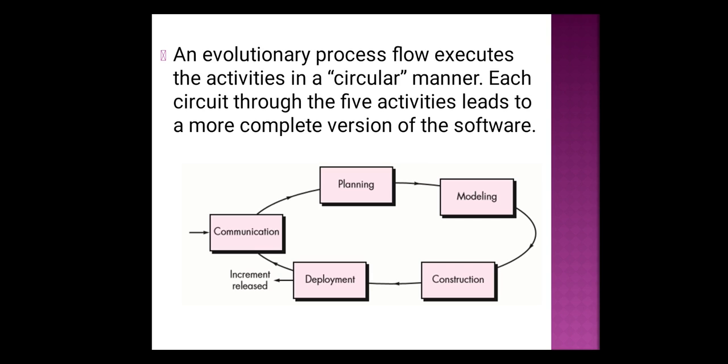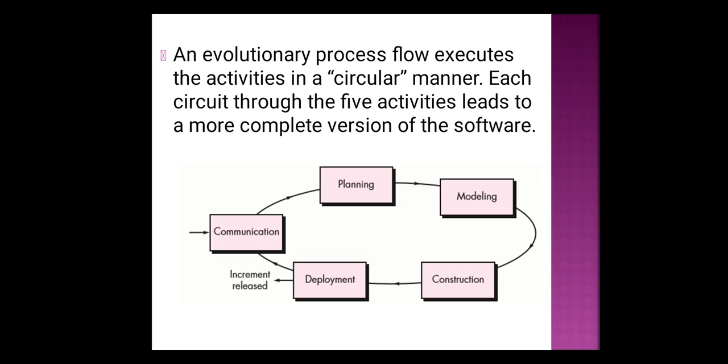Next comes evolutionary process flow. In evolutionary process flow, the set of activities will be executed in a circular manner. So once you had completed the deployment, that is, you had deployed your product to the customer and now the customer is using your product, now again, if you are trying to produce a newer version of that software, or add any new update to that software, again the same circle starts.